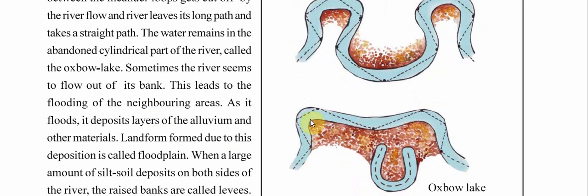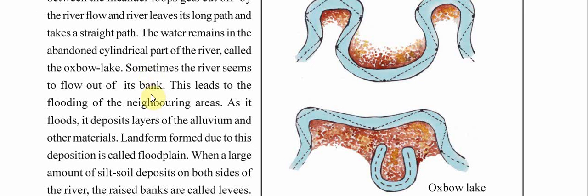Let's see here. This was the river. It was turning like this, but then it started moving straight. But here also the water is still there, it will remain. Hence, it will be called an oxbow lake.